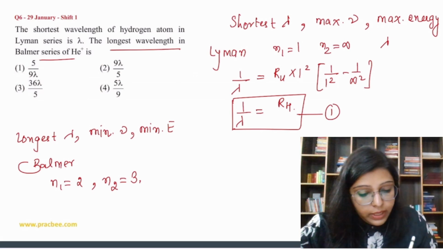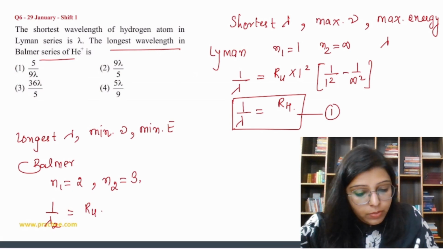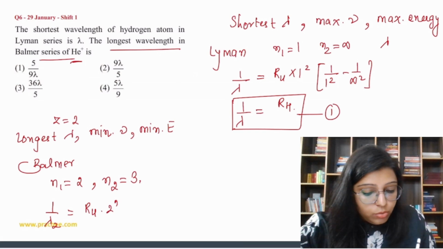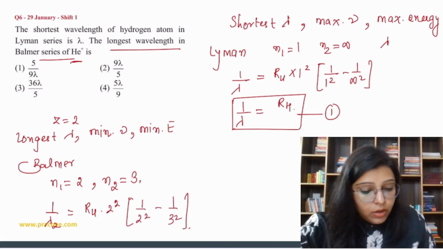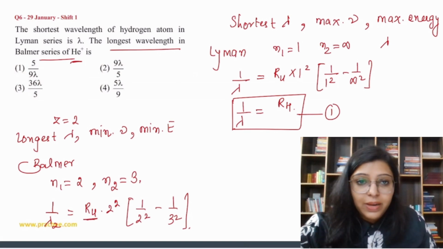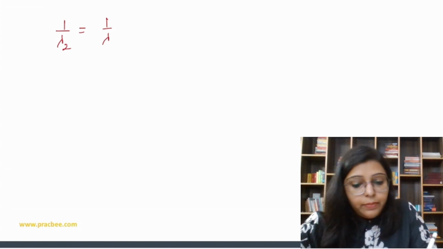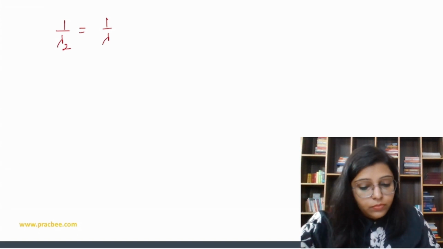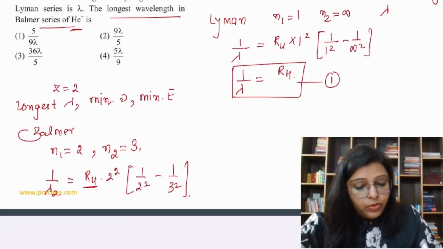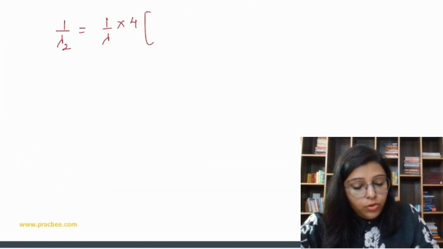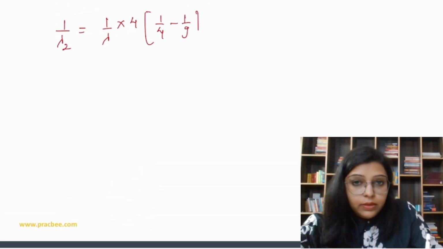So we write 1 by lambda 2 is equal to RH Z square, because this is for helium plus, so the Z value is 2, so 2 square upon 1 by 2 square minus 1 by 3 square. Now we put the RH value as 1 by lambda. So 1 by lambda 2 is equal to 1 by lambda into 4 into 1 by 4 minus 1 by 9.